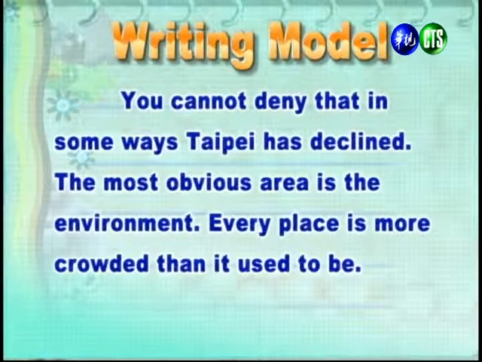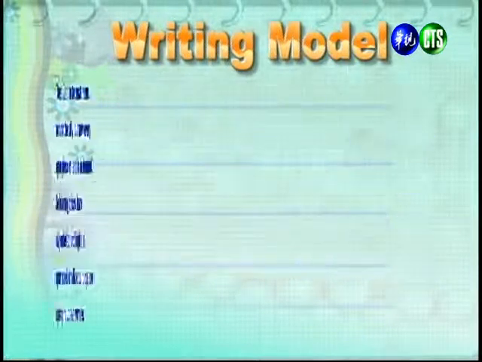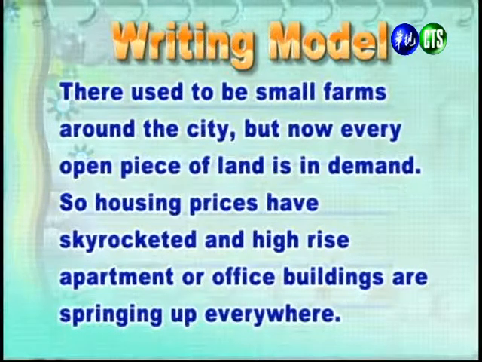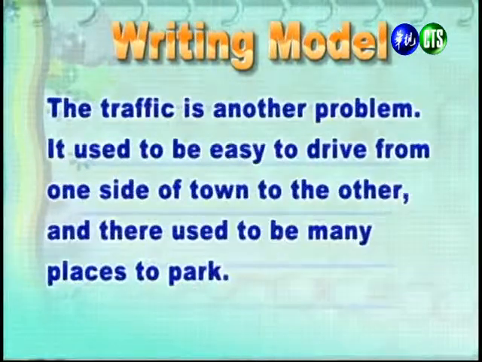You cannot deny that in some ways Taipei has declined. The most obvious area is the environment. Every place is more crowded than it used to be. 台北的状况每下愈况是不容否认的，最明显的就属于环境了。每个地点都比以前更加的拥挤。There used to be small farms around the city, but now every open piece of land is in demand. So housing prices have skyrocketed, and high-rise apartment or office buildings are springing up everywhere. 过去在城市的周围还有一些小农田围绕着，但现在每一块空地都必须被拿来使用，因此房价一飞冲天，高楼大厦也比比皆是。